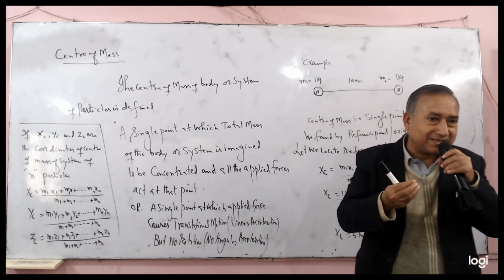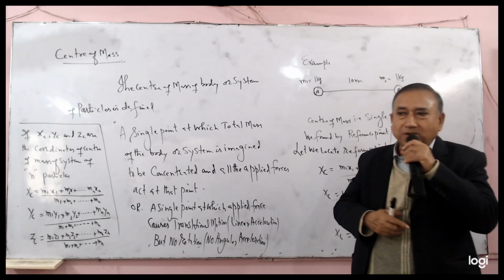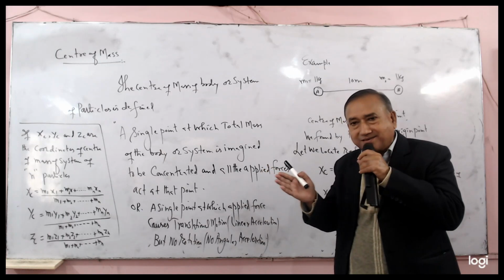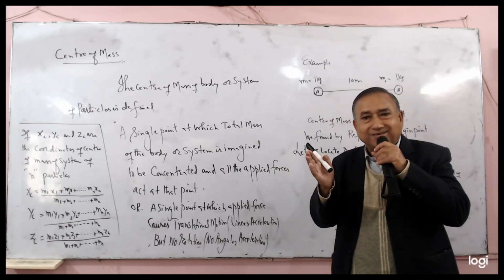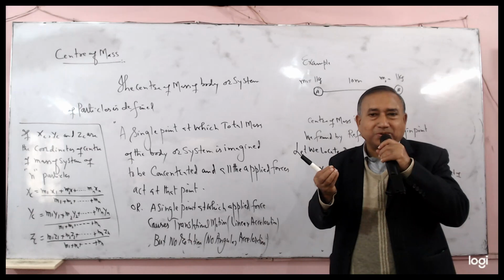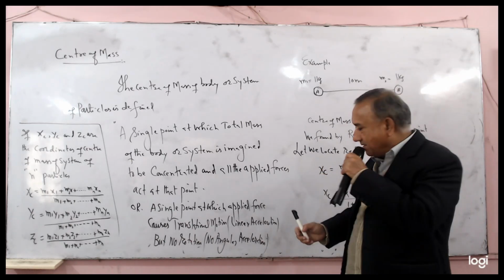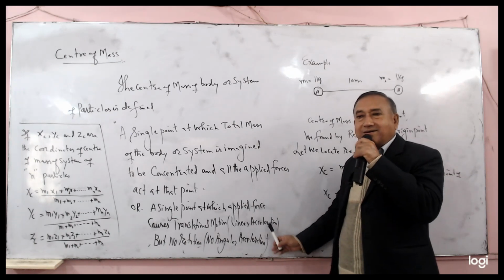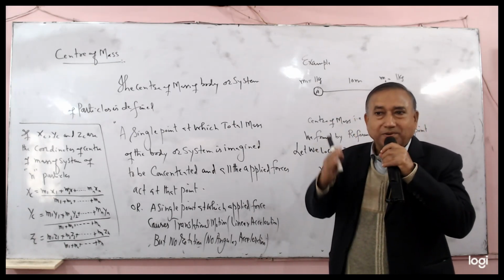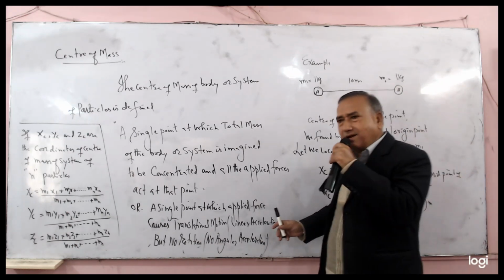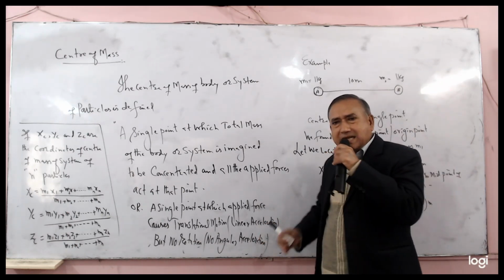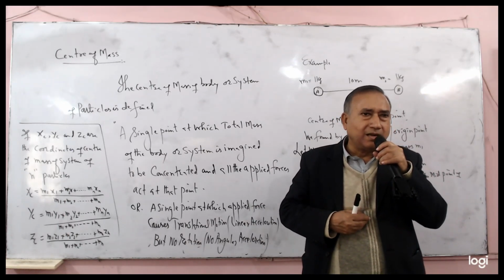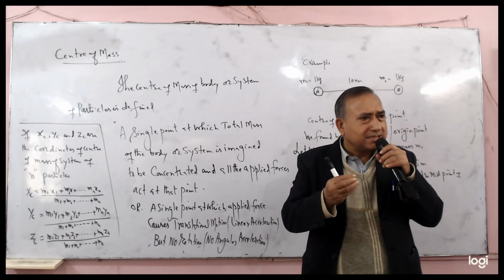The force produces linear motion along the direction of the applied force. What is the direction of linear motion? It is the direction of the applied force. That is the center of mass.